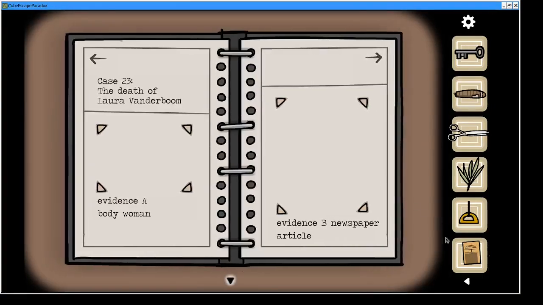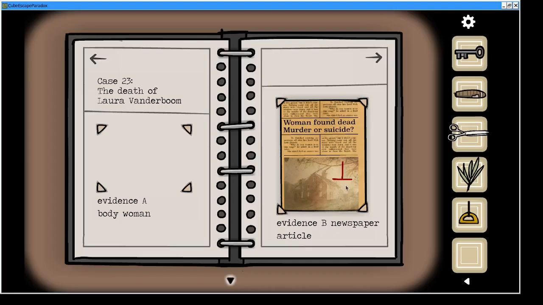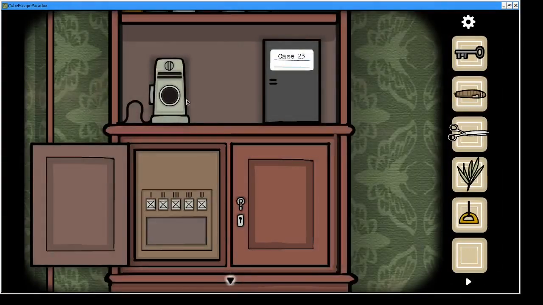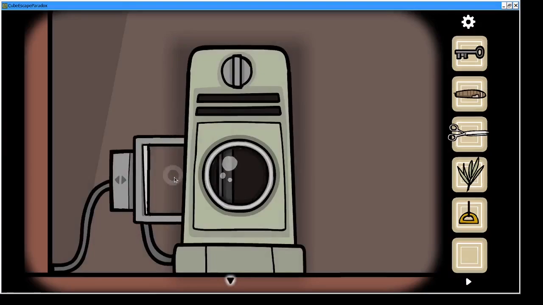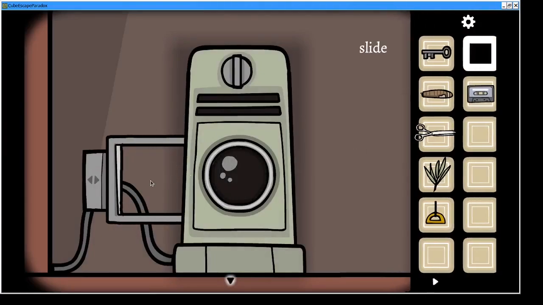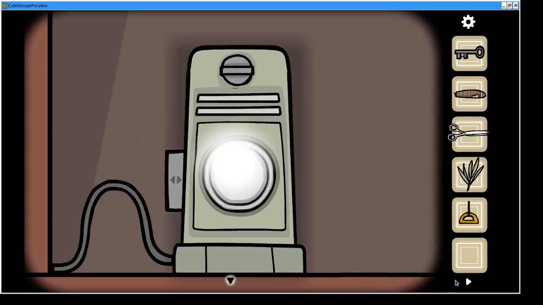So, step one, let's have a look at case 23, because I think one of them was the newspaper article. So if we click on that and put it here, it has a symbol on it, which is interesting. So I'm guessing we need to get the symbols to open the thing up. We also have a slide and tape. So if we have a look at the slide projector, let's pop the slide in there. We close it and we turn it on.